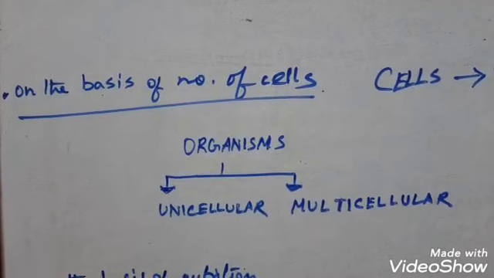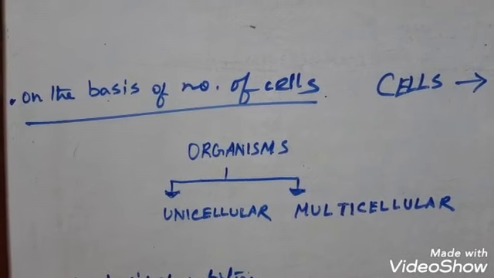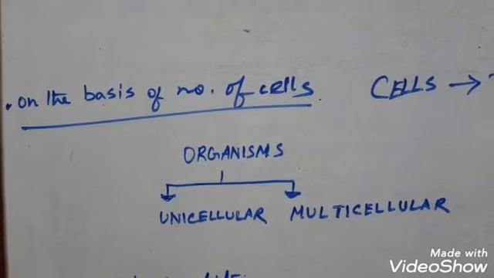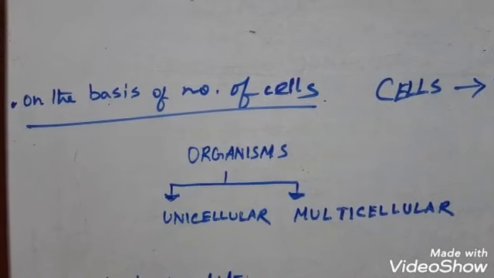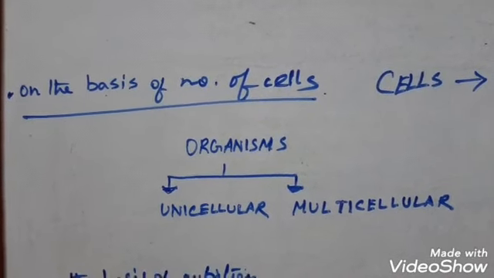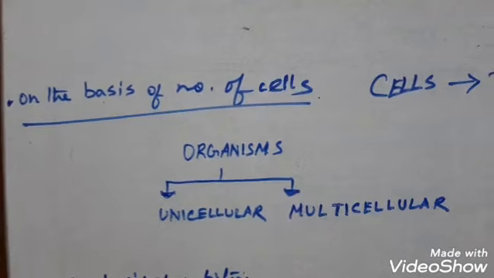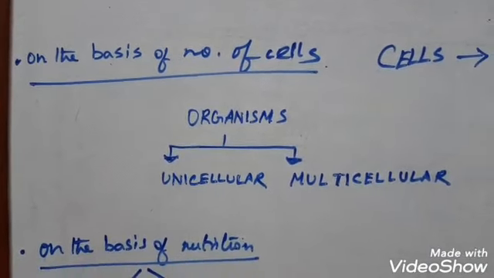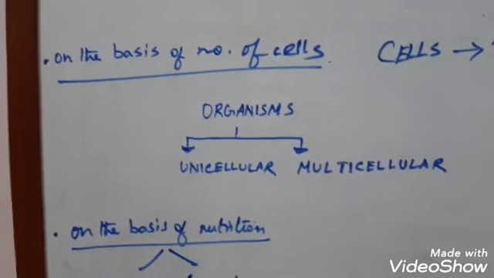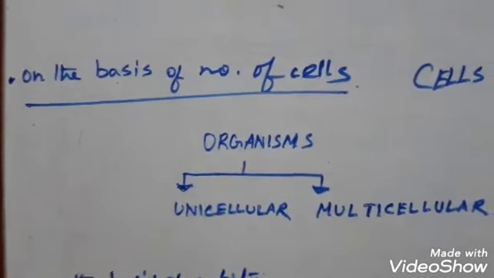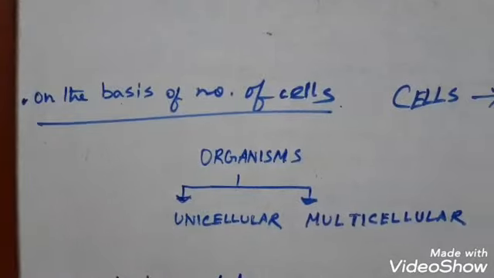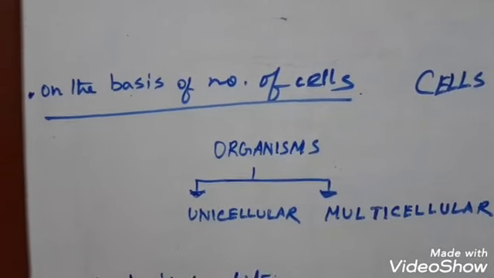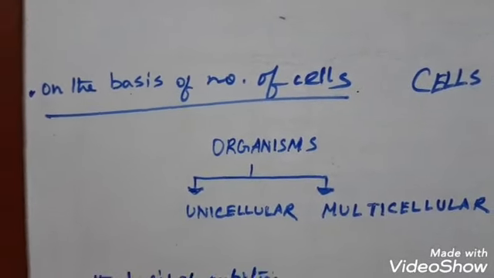So the prokaryote organisms do not have any well-defined cell organelles, isn't it? Or they do not have membrane-bound cell organelles, or any well-defined nucleus in their cytoplasm. While the eukaryote have well-defined organelles in their cell. So this is about the already read topic in your class 8 syllabus.